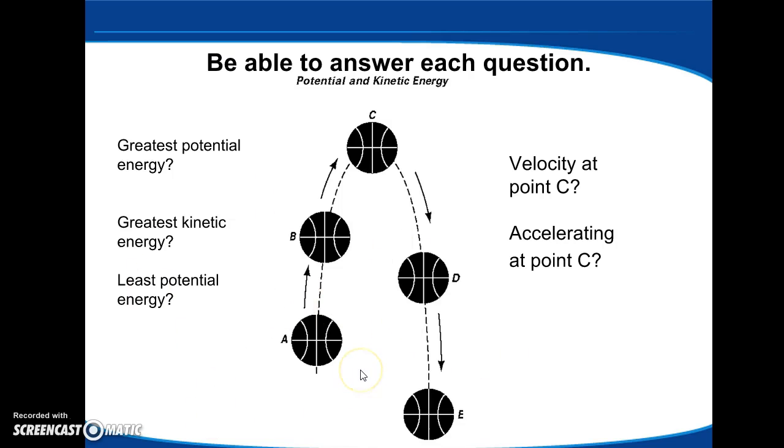Here's the diagram you should be familiar with. For the test, it's asking where does it have the least potential energy, the greatest kinetic, and so forth. This is the moment right after it leaves your hand, if you were tossing this basketball up, and it comes down, and this is the moment right before it hits the ground. So try to answer these. Press pause and try to answer these, and then when you're ready, click the next slide.